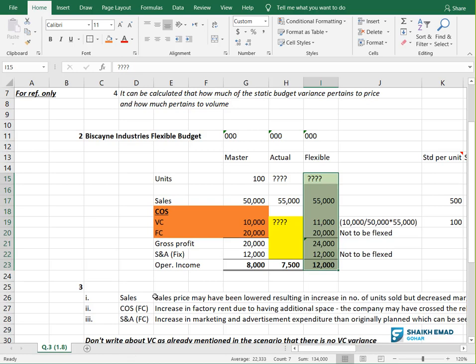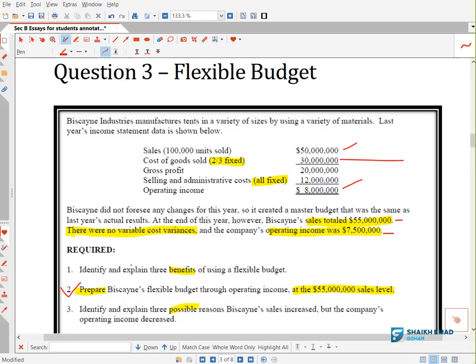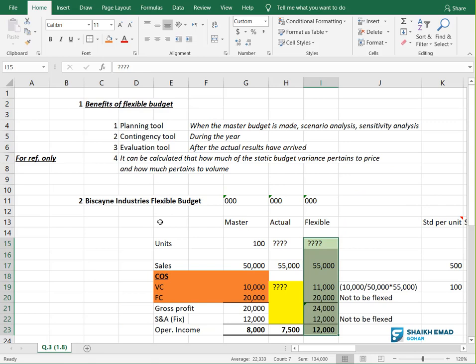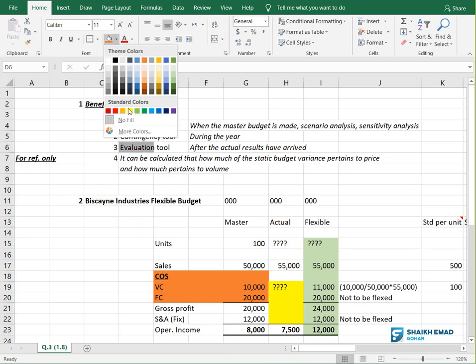So my friends, now we will discuss question number 1. They ask, what are the 3 benefits of a flexible budget? So I have written for you here. See, normally a flexible budget is used when the actual results have arrived. It means at the end of the year. That is called an evaluation tool. Okay, that means what?